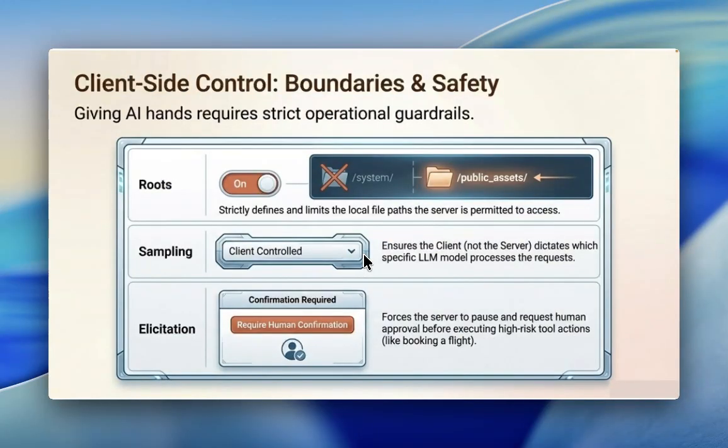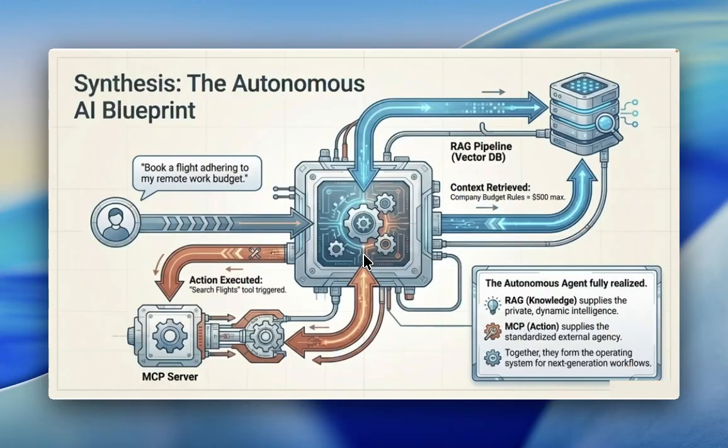Client-side control: boundaries and safety. Giving AI hands requires strict operational guardrails. Roots: strictly define the limits, the local file paths the server is permitted to access. Sampling: client control, ensuring the client dictates which specific LLM model processes the request. Elicitation: forces the server to pause and request human approval before high-risk tasks like booking a flight.